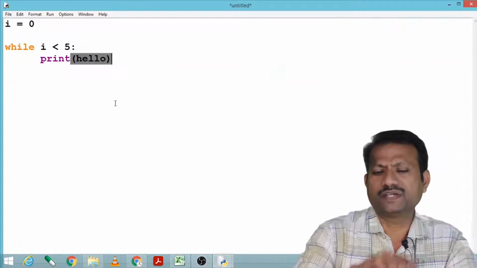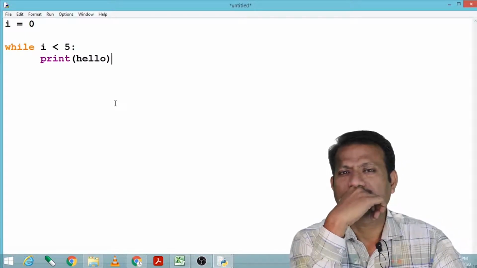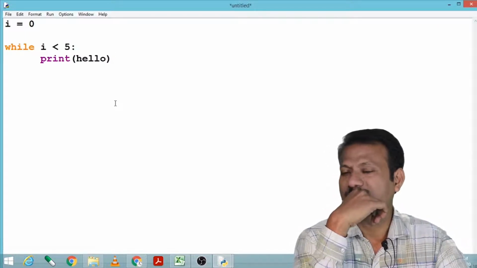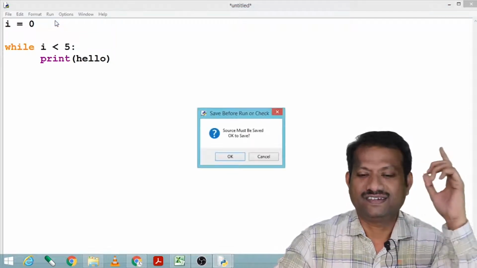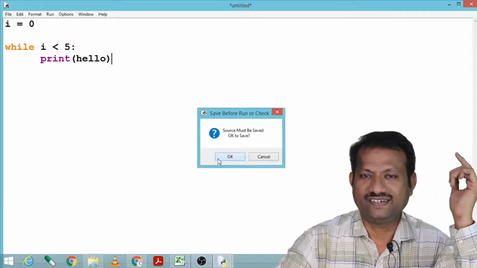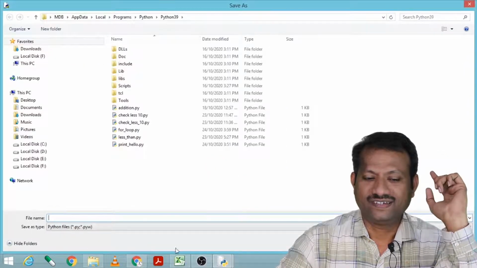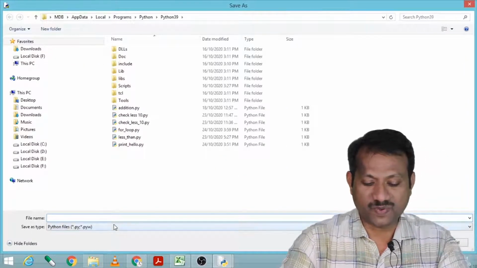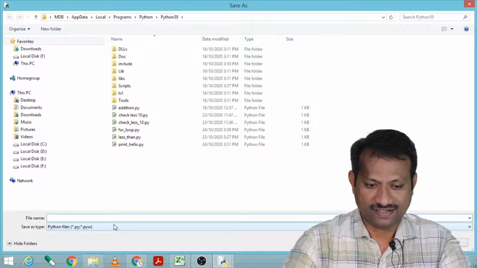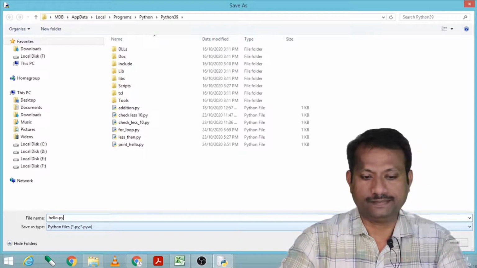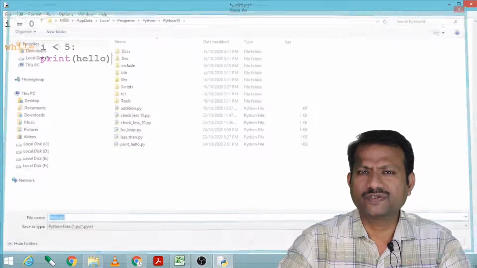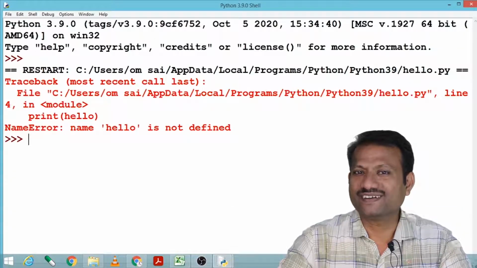What output do we expect here? Let me run this program. It is asking me to save the program. Hello.py. The moment I save, it results in an error. Why?